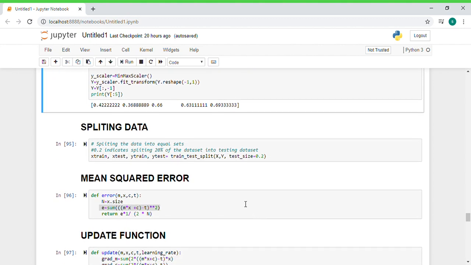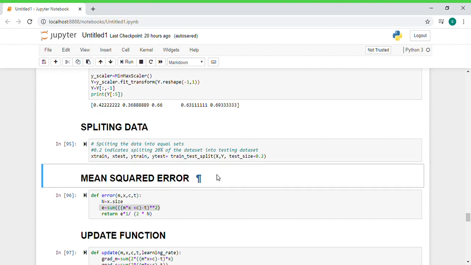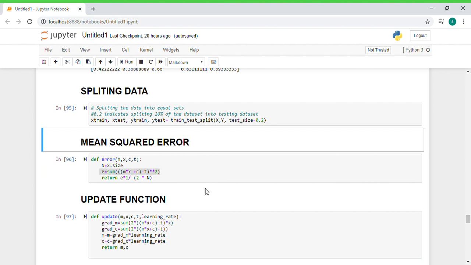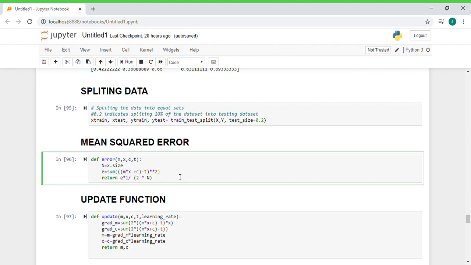Splitting data. In this step, we are going to split the data set and assign 20% of the data set for testing purposes randomly. Mean squared error. We are going to define an error function. In this case, we are using mean square error as shown. This is the formula for mean square error.